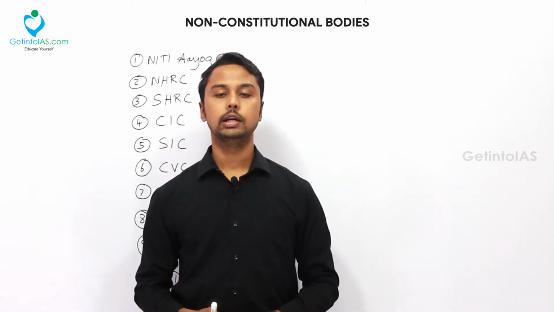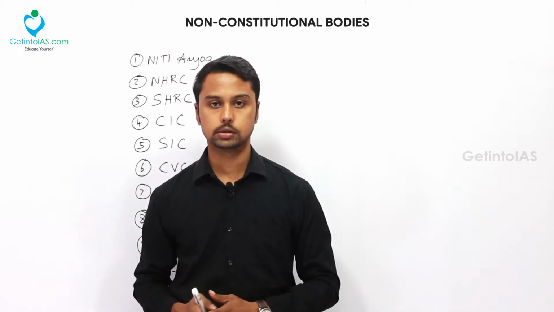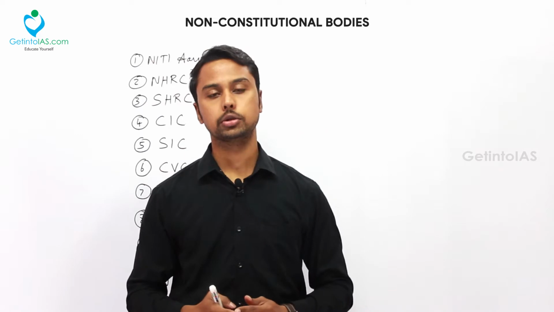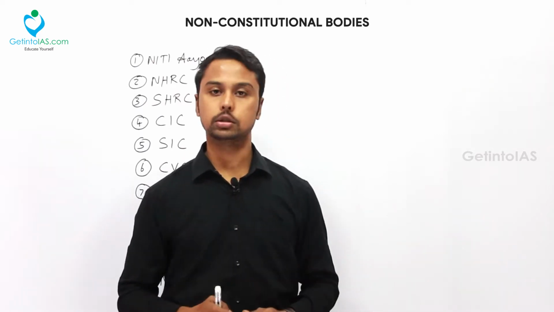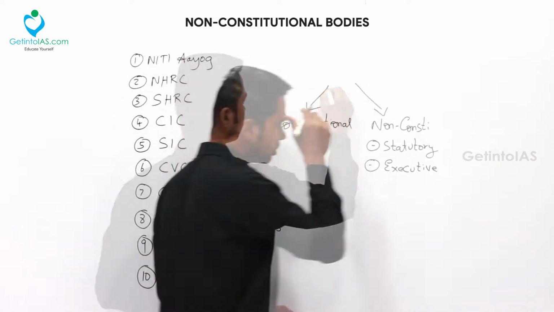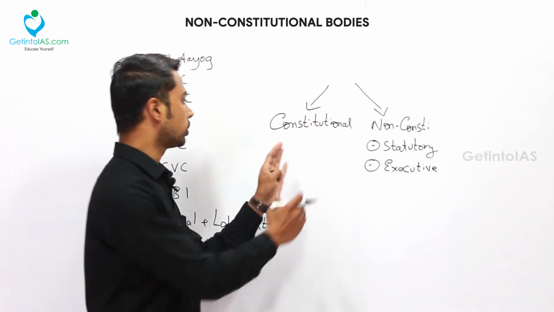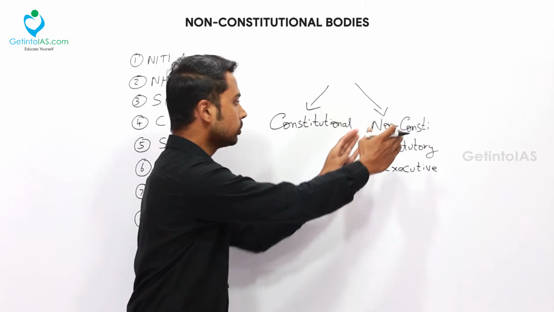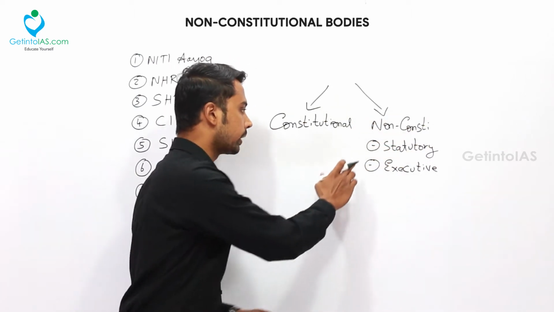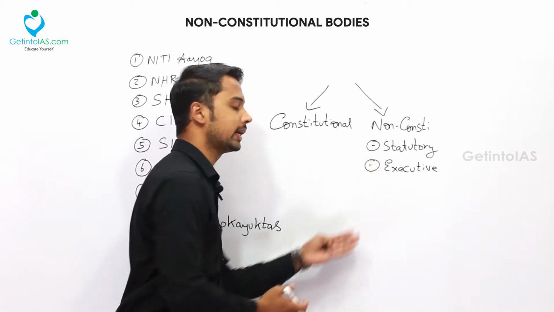Today's lecture we are going to deal with the non-constitutional bodies. So before going into the non-constitutional bodies, first we have to know what these non-constitutional bodies are and what the definition of these non-constitutional bodies is. So there are two types of bodies. As you all can see, there are two types of bodies. One is constitutional body and the other one is the non-constitutional bodies. In non-constitutional bodies we have two types. One is statutory body and one is the executive body.